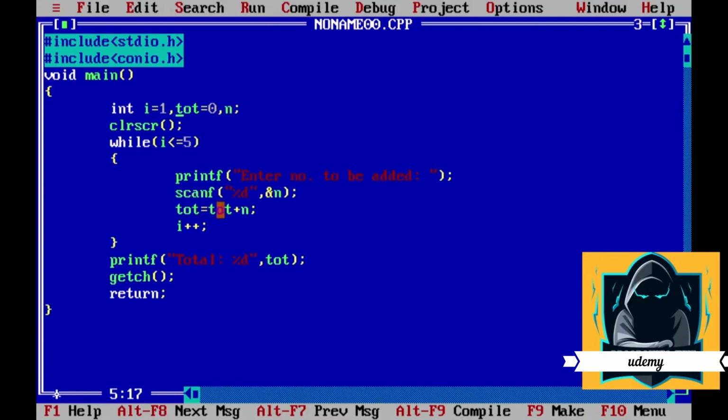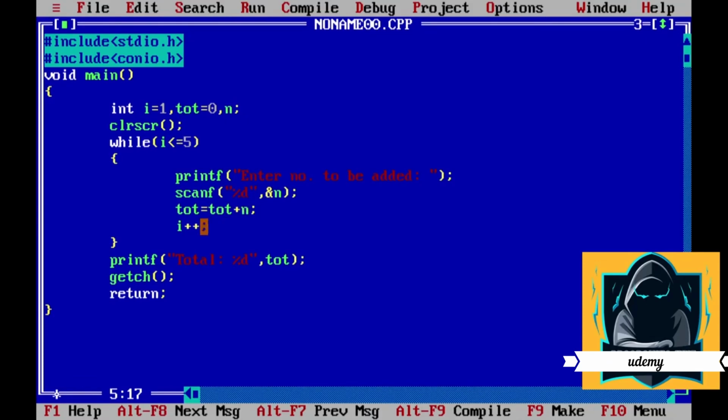Now the total will be total plus n. Now total will be 1 plus n. We have inputted the number 2, so 1 plus 2 will be 3. Now the total has become 3. Again I will increase the I value, it will become 3, so 3 is less than or equal to 5. Again it will give a command to enter the number, take 3. So now the total will be total plus n, as previously the total has become 3, so it will add 3 plus 3.